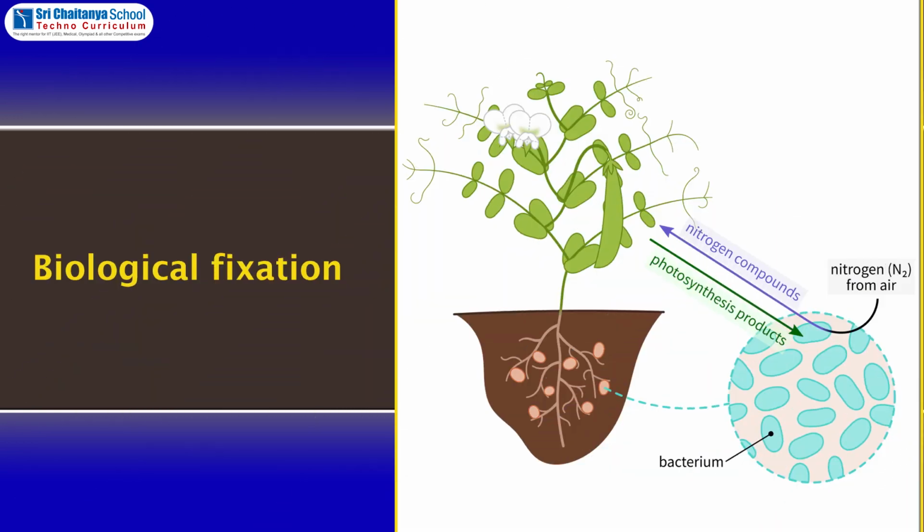Biological fixation: the fixation of atmospheric nitrogen by bacteria, that is Rhizobium bacteria, or algae. Some plants have nodules in their roots. These plants are capable of fixing atmospheric nitrogen. Such plants are called legumes.